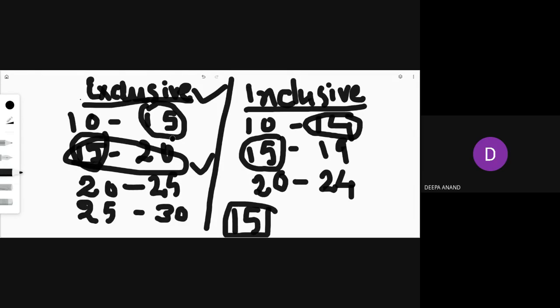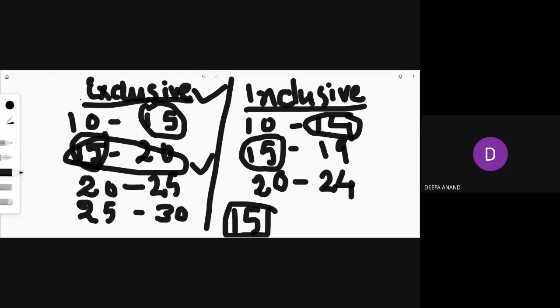I hope you understood. So an item 15 will take a place in 15 to 20, and not in the previous series 10 to 15, because in case of exclusive series, the upper limit, this particular number, is excluded. So when you get an item 15, that will be recorded under this particular class.